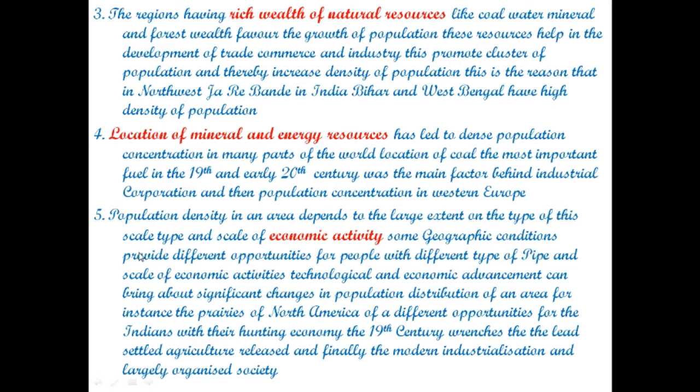Some geographical conditions provide different opportunities for the people with different types of economic activity. Technological and economic advancement can bring about significant change in the population distribution of an area. The example is prairies of North America having different opportunities.